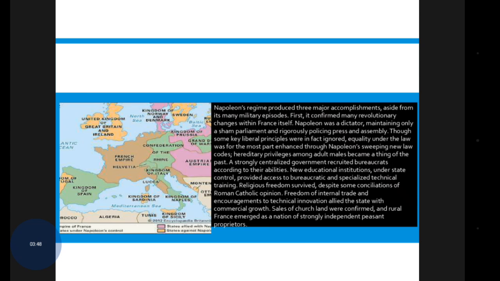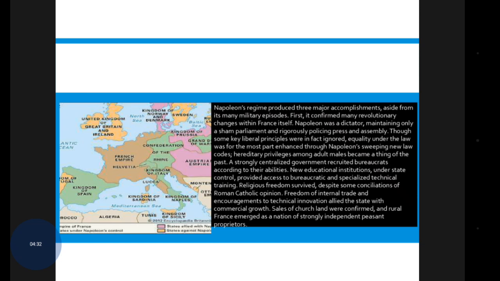The first is that it confirmed many revolutionary changes within France itself. It means Napoleon was a dictator, maintaining only a sham parliament and rigorously policing press and assembly, though some key liberal principles were in fact ignored. Equality under the law was for the most part enhanced through Napoleon's sweeping new law codes, and hereditary privileges among adult males became a thing of the past.